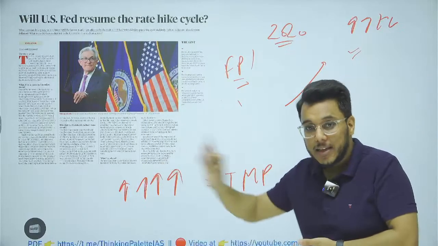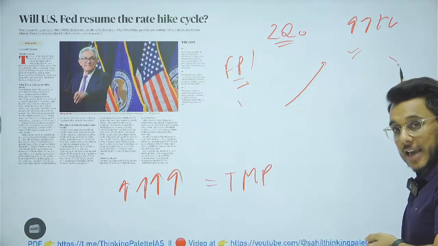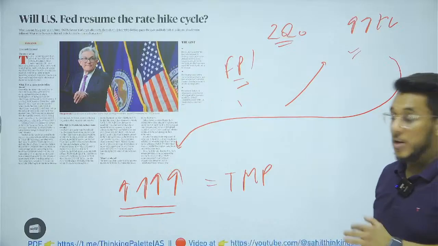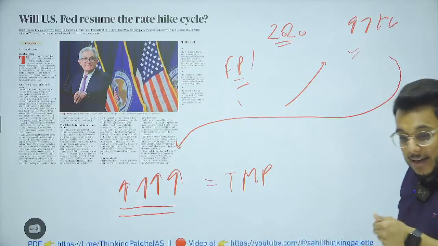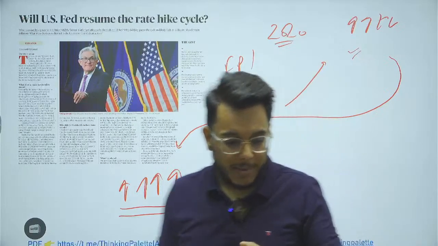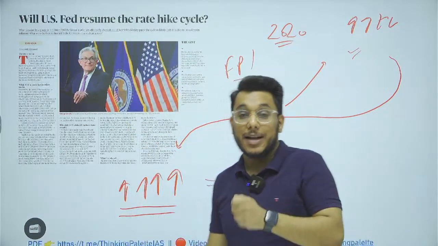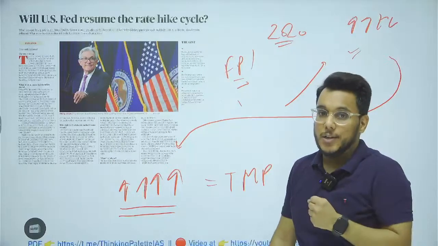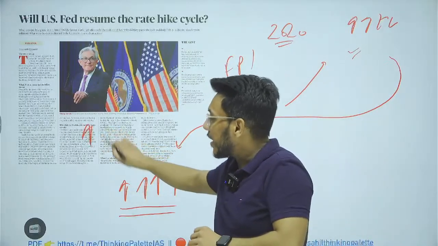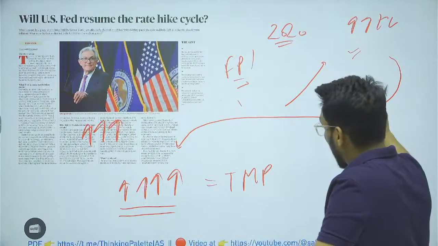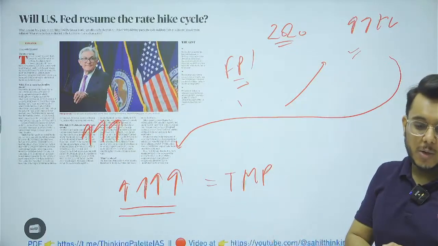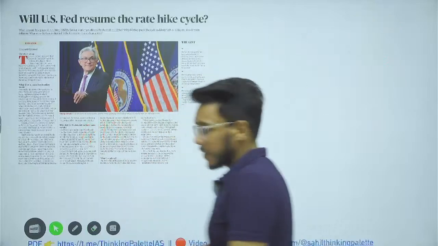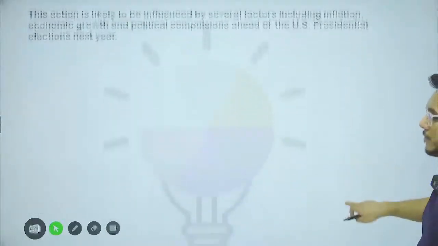As the interest rates are being increased in the USA, the investments that came to India in 2020 are now going back to the US, because they can invest there too, and interest rates are increasing. In 2022, this issue also happened: a large money investment that came to India went back to the US. Now understand, if the Federal Reserve further increases the interest rate, then a lot of capital will again go to the US. This will be the impact. Okay, so guys, I hope you have understood this article. Now moving on to the next article.